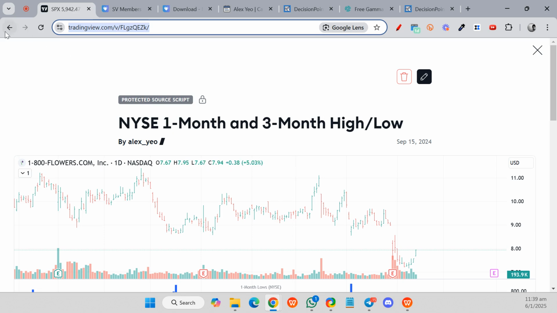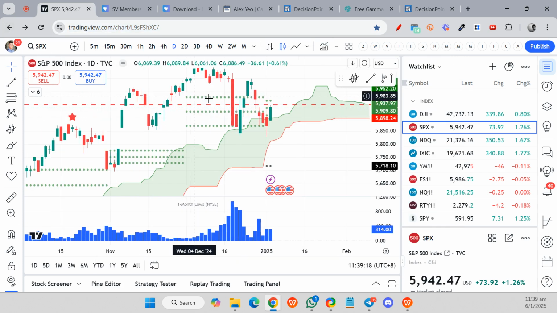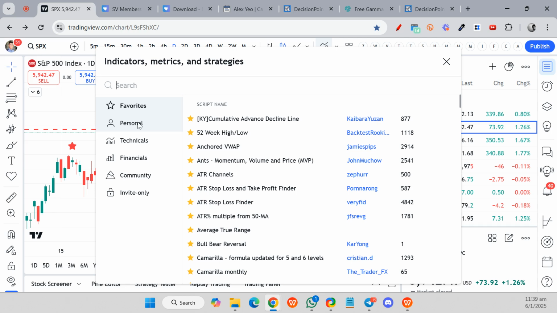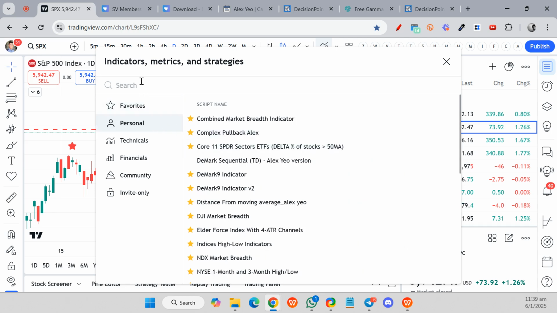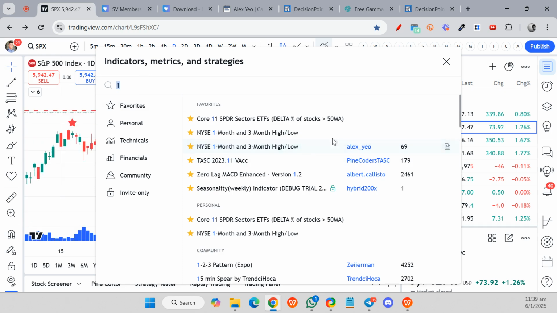So you can just add in the indicator over there, okay. So you can add in this. All right, maybe I do a naked chart first, and I add in the one month and 3 month high low over there.